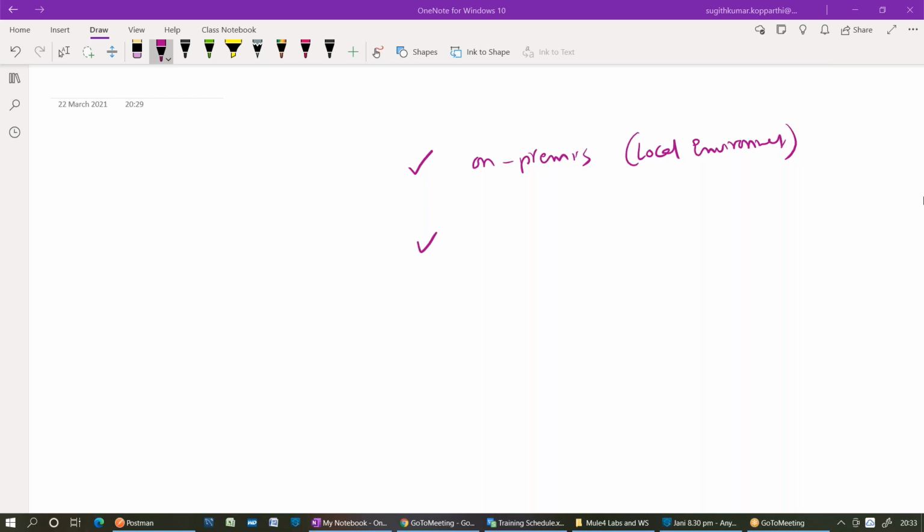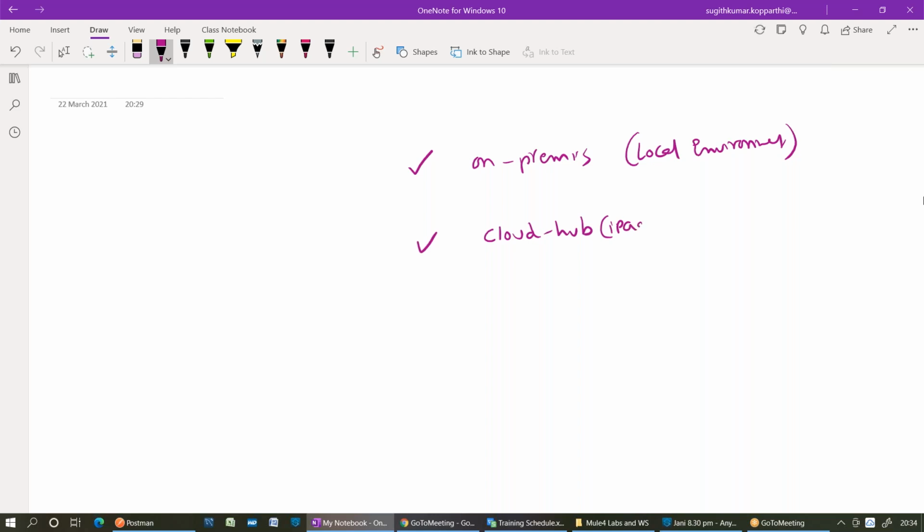So that's what I'm asking. What types of deployment strategies are we going to discuss? On-premises, and there is Cloud. Which cloud? An integration platform. What is the name of our cloud platform? Integration platform as a service. What is the name?